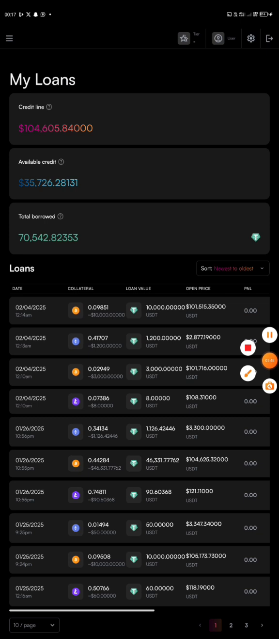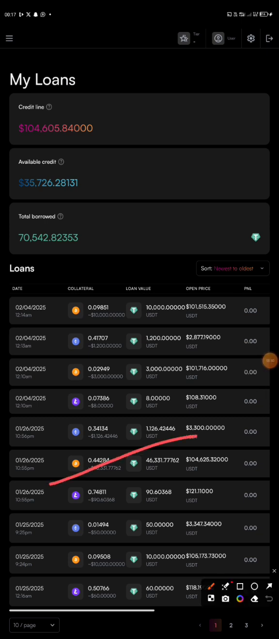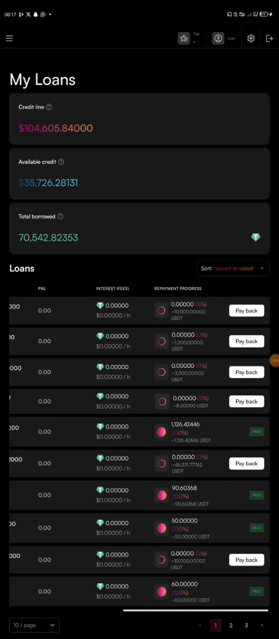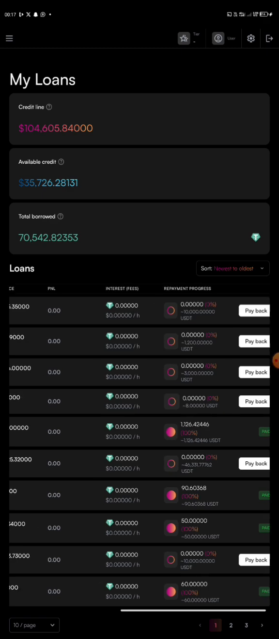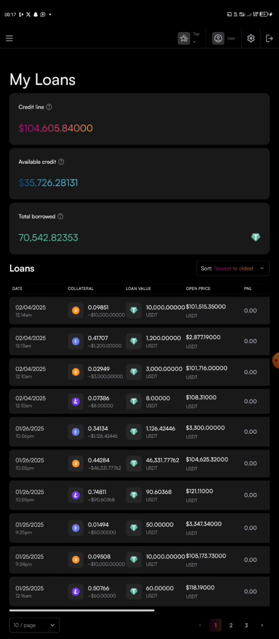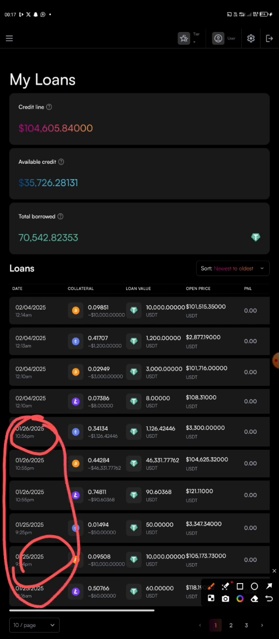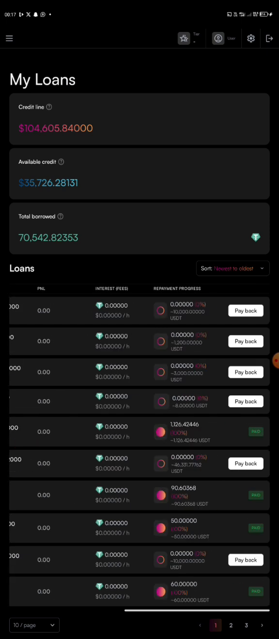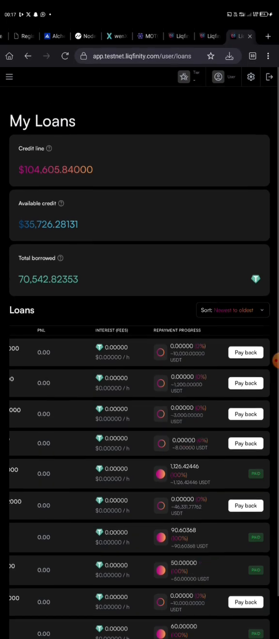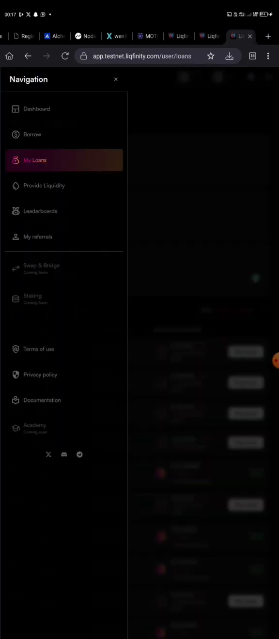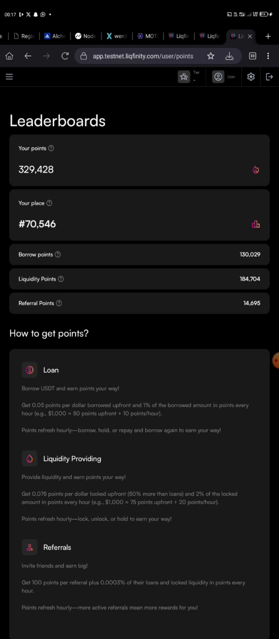Okay, so I actually just unlocked 1, 2, 3, 4. Now let's see, I borrowed this one around January 26. I borrowed this one around January 25. You can see all these ones were around January, and then I just actually paid them back today, which actually increased my point here. It increased my point here.